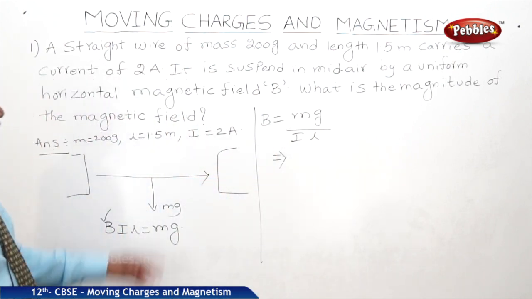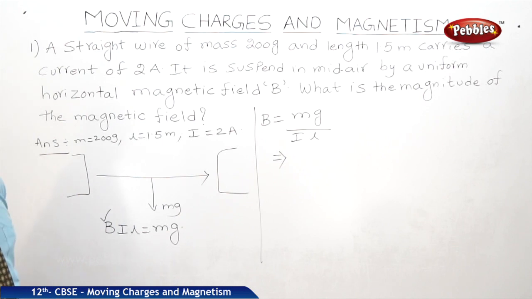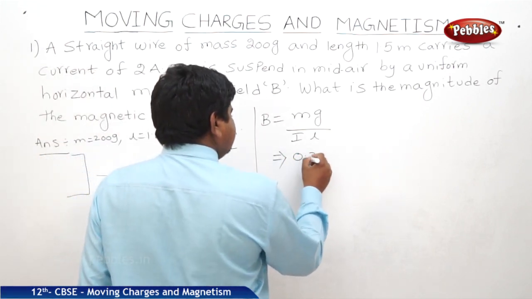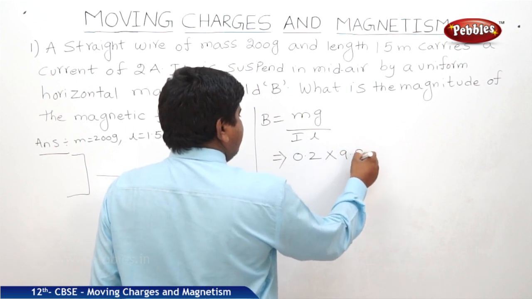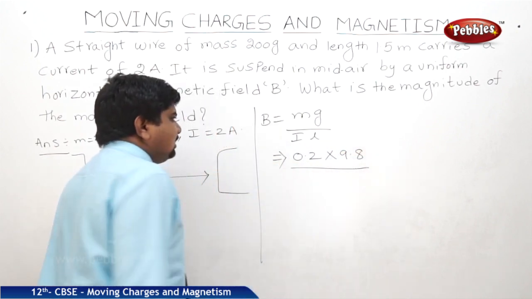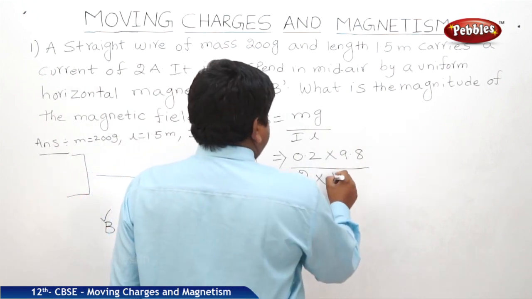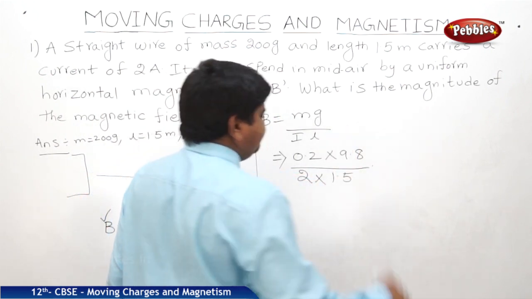So what is m? Mass 200 grams, 200 by 1000, 0.2 kg. g is 9.8. Current 2 amperes. Length 1.5 meters.